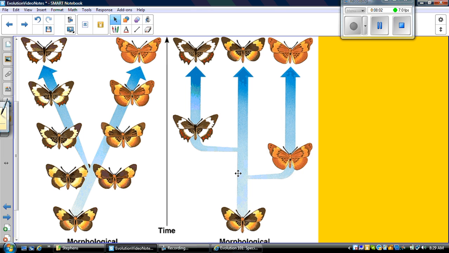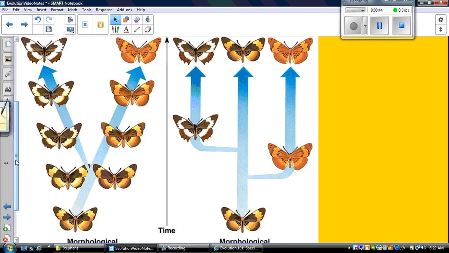Punctuated equilibrium is over here. This says it can happen extremely fast. So you start off with the same butterfly. Maybe these are, yeah, butterfly, and these have the red and the yellow and the brown. And punctuated equilibrium says over time, or very quickly, this evolved right into the red and the brown butterfly, basically because when this butterfly mated with another one, it only passed on a brown color to its offspring and passed down only a red to another offspring. So it actually split into 2 different species. So that's the punctuated, where it can happen fast.